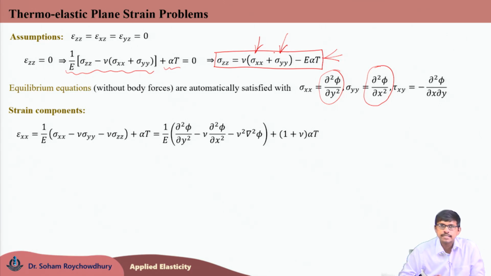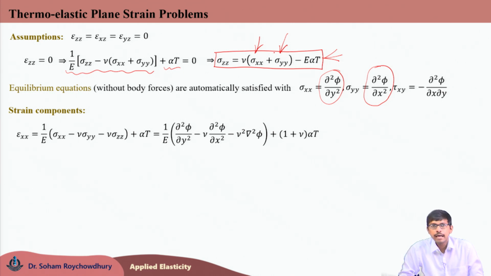If I do so and simplify, the final expression of epsilon xx, the normal strain along x direction, would be 1 by E times del 2 phi by del y2 minus nu del 2 phi by del x2 minus nu square Laplacian of phi.